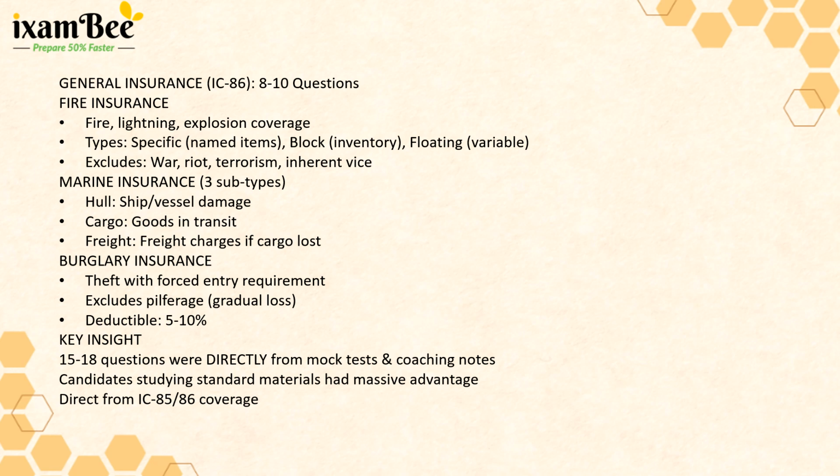Next is the general insurance IC 86, with about 8 to 12 questions. Key topics included fire insurance, what perils it covers: fire, lightning, explosion, and types of fire policies like specific versus block versus floating. Marine insurance with its three subtypes, hull, cargo, and freight insurance, were part of the questions which were asked. And burglary insurance, which covers theft with forced entry but excludes simple pilferage. For instance, a question described a stolen ship or inventory loss and asked which policy covers it.